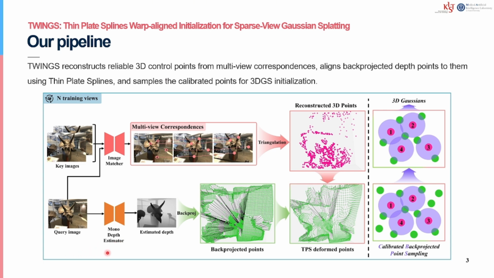Second, we estimate monocular depths for each image and backproject the depth map into 3D space. This gives us dense points, but they are geometrically misaligned due to the scale ambiguity of monocular depths. Then TPS performs smooth non-rigid deformation to align the back-projected depth points with the triangulated control points, producing calibrated back-projected points. Our method then samples calibrated points around reliable control points to initialize 3D GS.